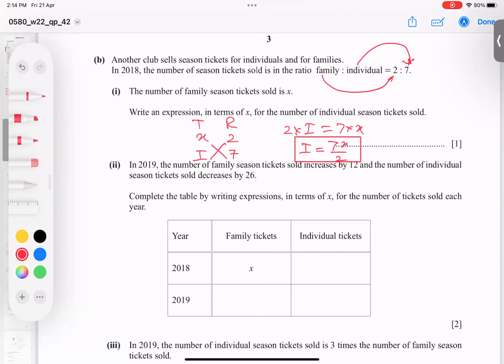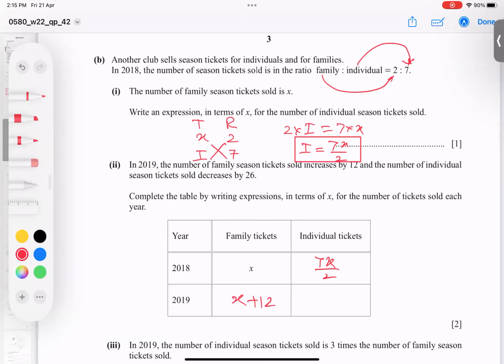It means I can fill this value here. So 7X over 2. Further, he is asking that in 19, the number of family season tickets sold increased by 12, and the number of individual tickets decreased by 26. So first in 18, X tickets are for the family and now increased by 12. So we can say X plus 12.